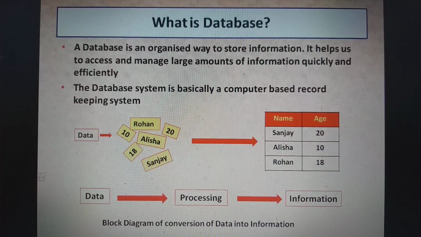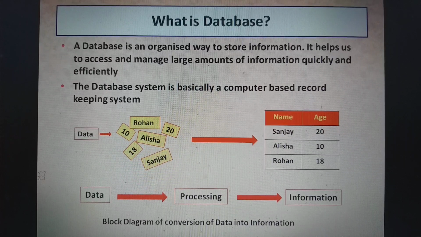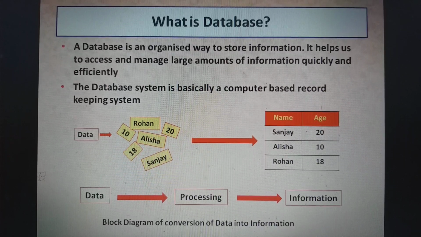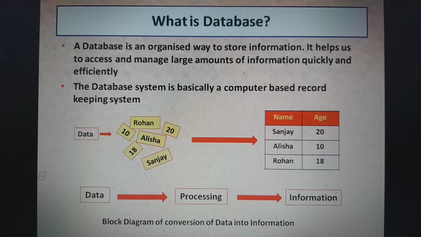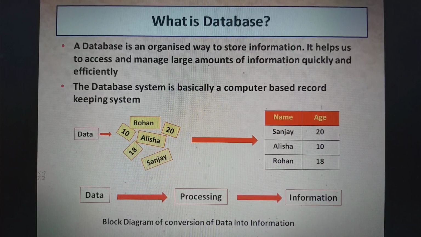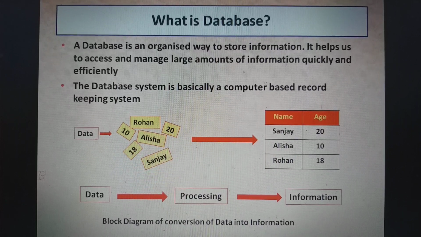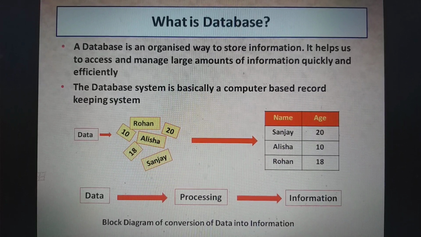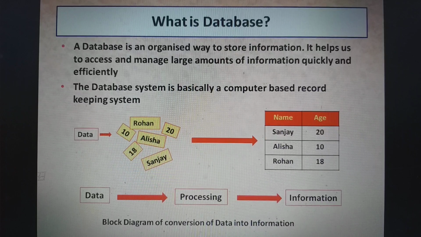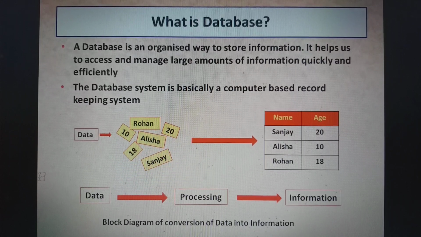In order to understand the concept of database, we need to understand what data and information are first. So, what is data? Data is a set of raw facts, just numbers and text. Now, I will explain what data is with the help of an example. Suppose we take any three names, Sanjay, Alisha and Rohan, and collected their ages. Collected names and ages are shown in the yellow boxes.